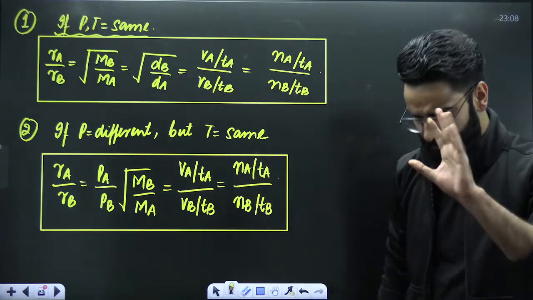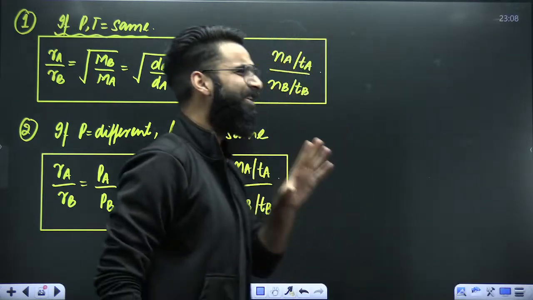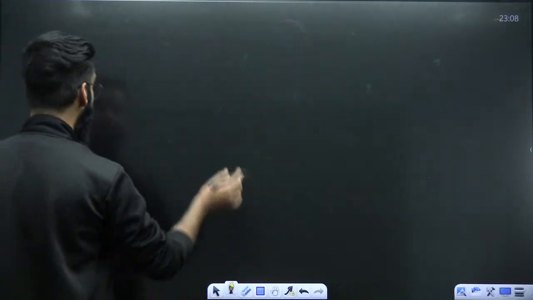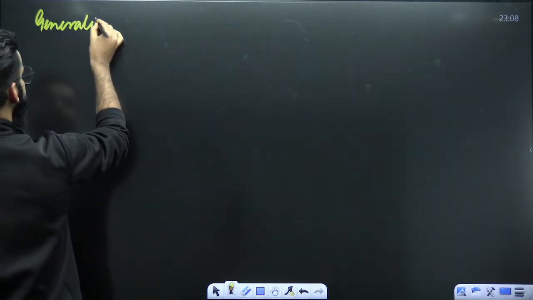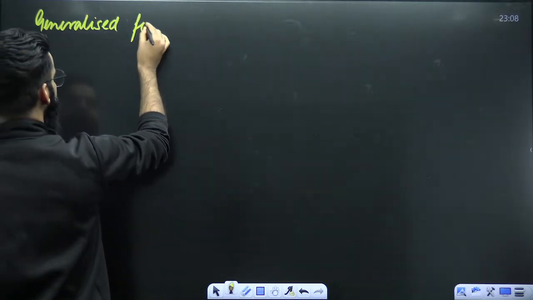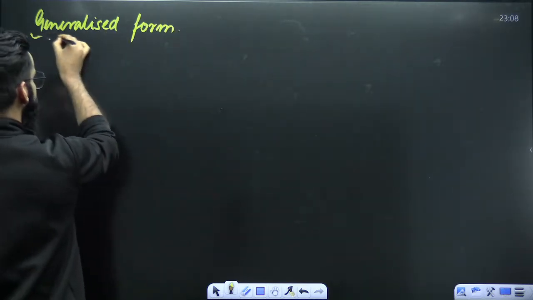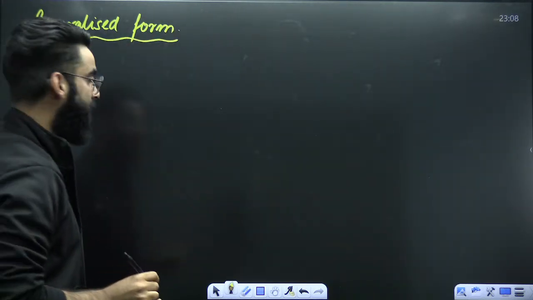Okay. Now, my dear students, there is one generalized form for the rate of effusion. Do remember this particular thing as well.